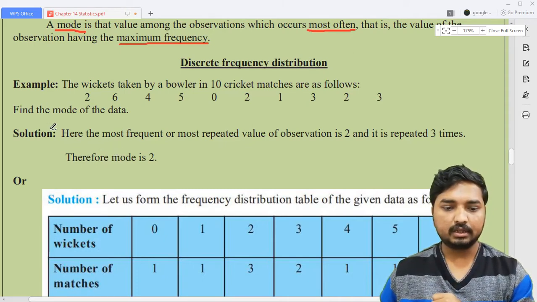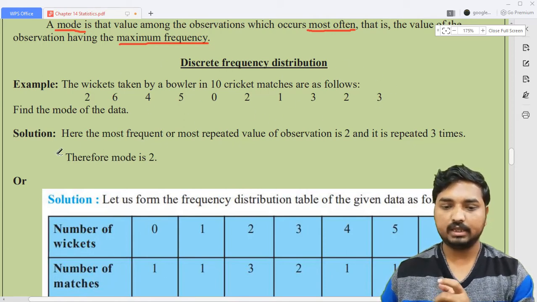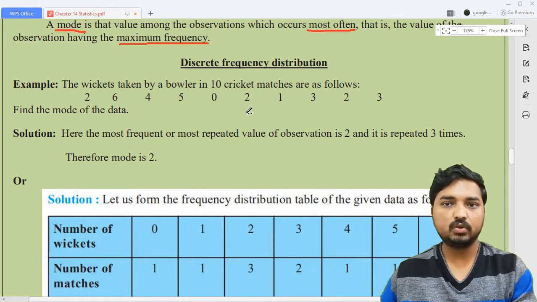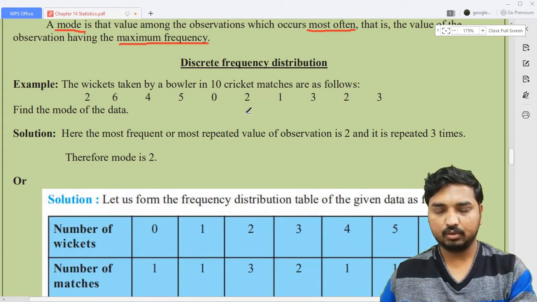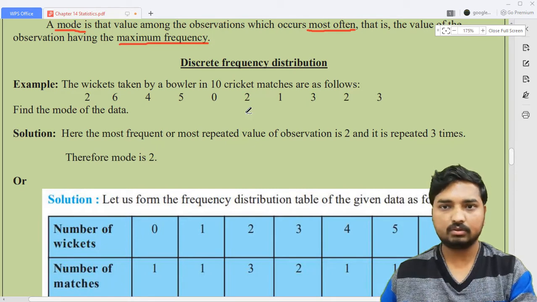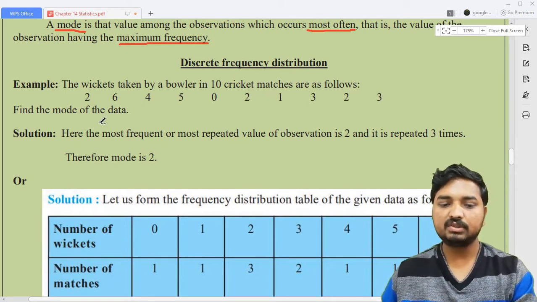Now in the given data, it is ungrouped data, because frequency is not given. There should be xi and fi, then only it is called grouped data. Otherwise it is called ungrouped data. Now you need to observe.